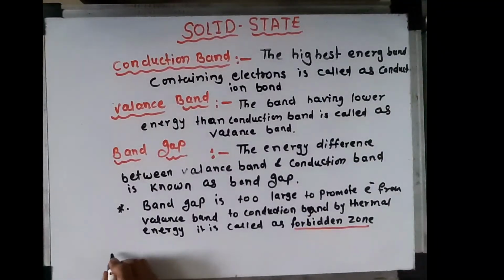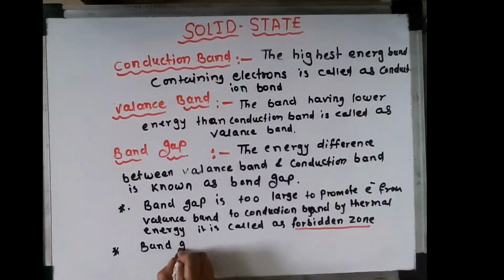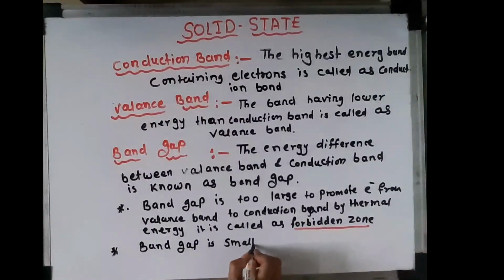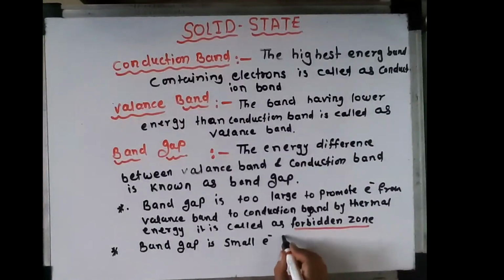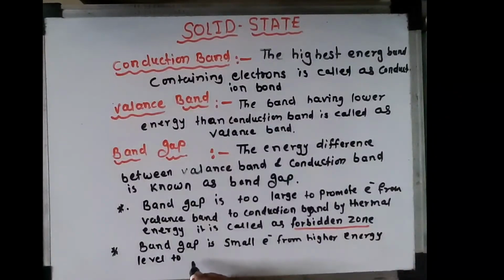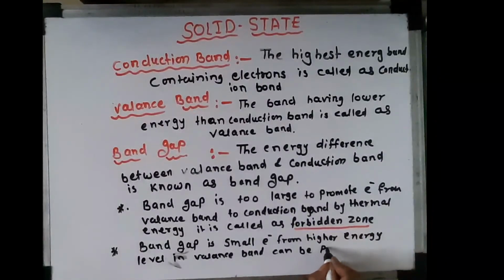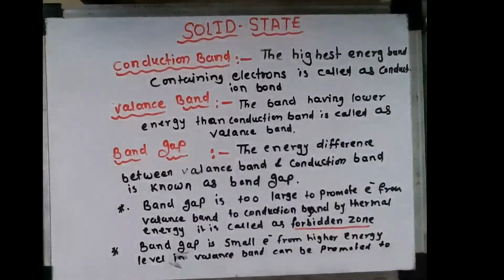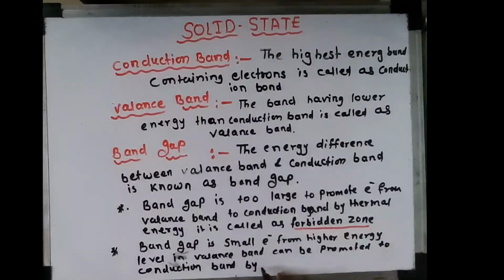And if the band gap is small, electrons from higher energy level in the valency band can be promoted to conduction band by absorption of energy.